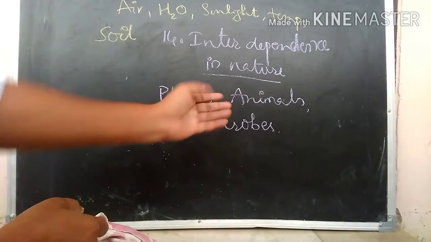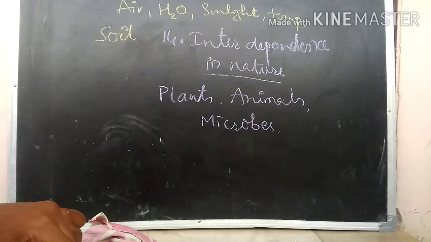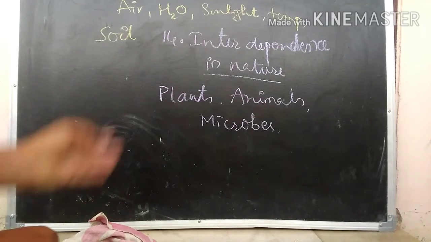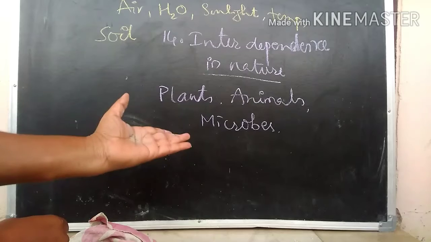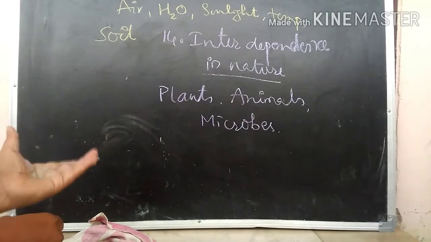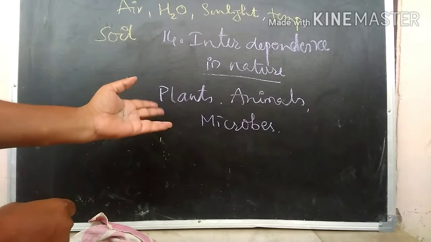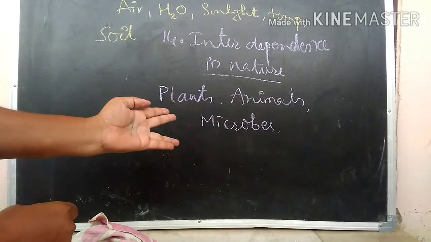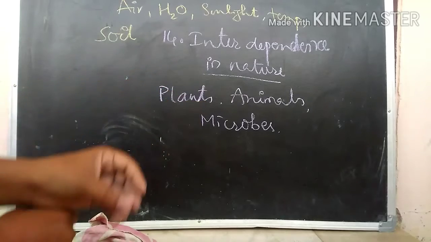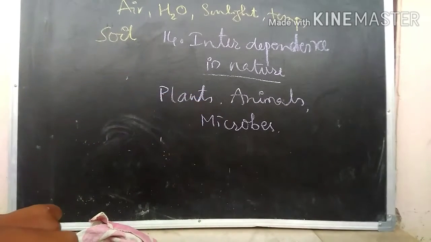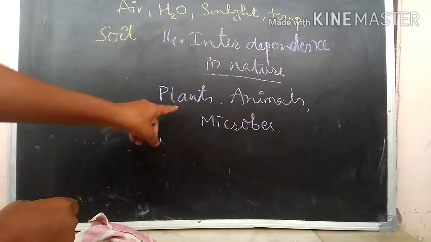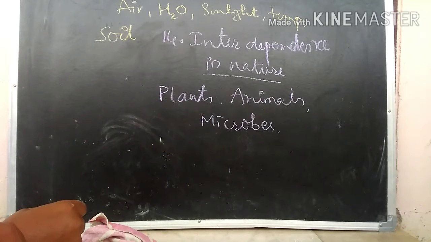Why are they called living things? How can you say that they are living things? Because they grow, they respire. Already we discussed the difference between living and non-living, right? They are able to maintain their life metabolism, they can reproduce, they can create new life, so they are considered living things.